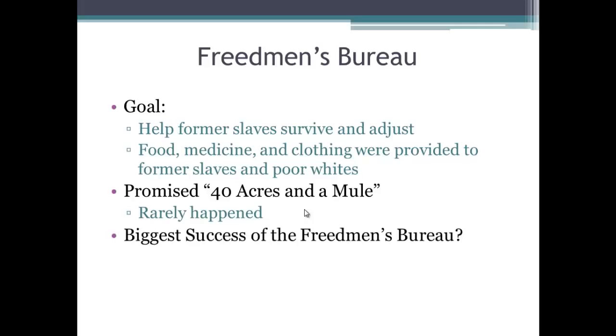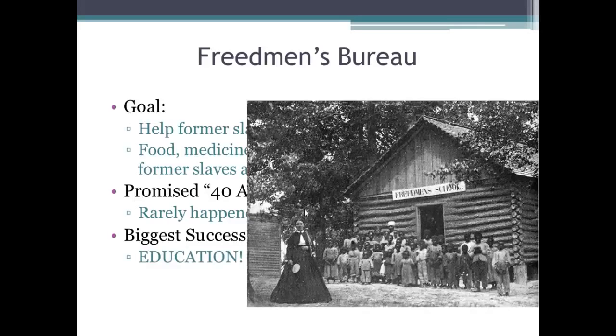But the biggest success, you must know, the biggest success of the Freedmen's Bureau was not providing food, it was not providing medicine, it was not providing 40 acres and a mule. Rather, it was providing education. Hundreds of thousands of blacks were educated.